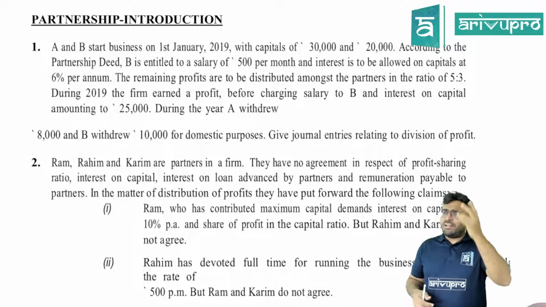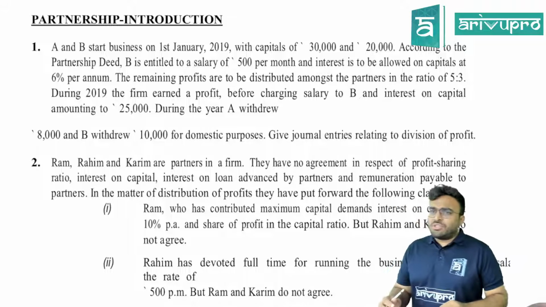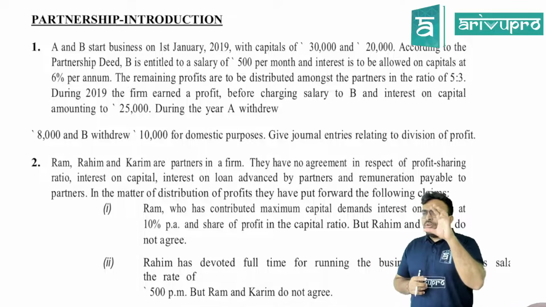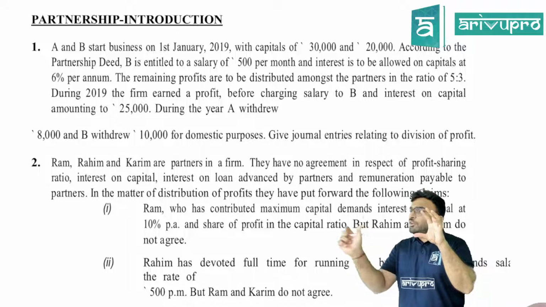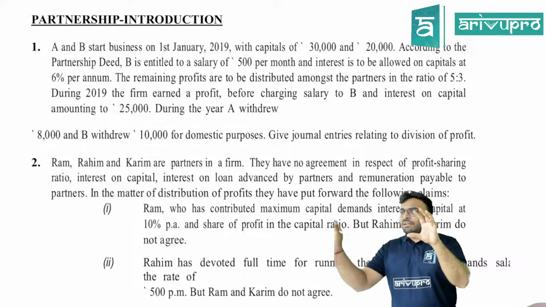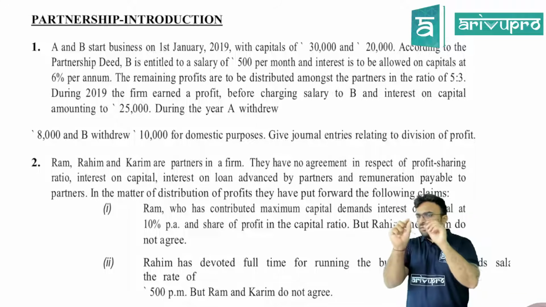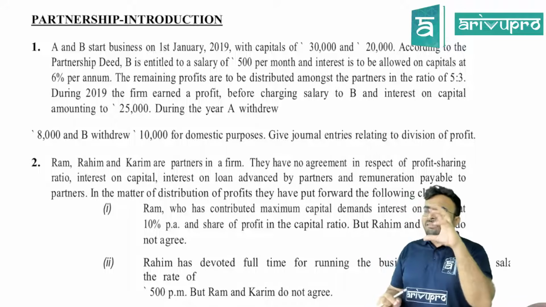In inter level, what I tell students is to make master questions. What is a master question? When you're studying for the first time or when you're revising, you solve one question. In that, there are two adjustments. You went to the next question. There is one new adjustment there. Only one new adjustment. That adjustment you add to this question only. The question will get modified. Like that, if you keep adding, it will take some time. But you have one master question.